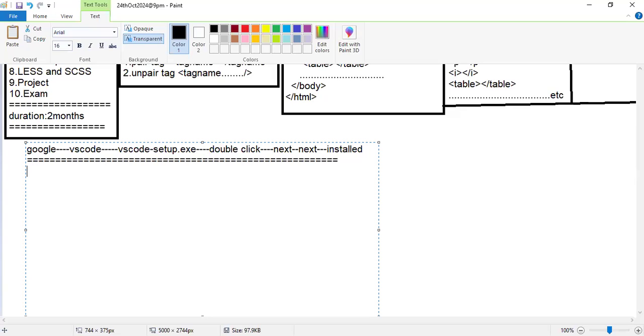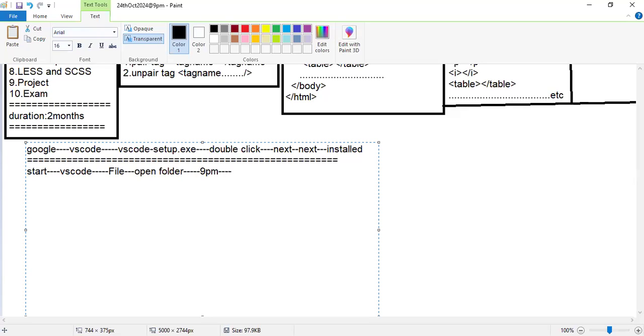After this, from the computer start button, search for VS Code. There you can find it. Here, File, Open Folder option will be there. By that, you can open your folder here. That is the 9 PM folder. I created one 9 PM folder for our batch.